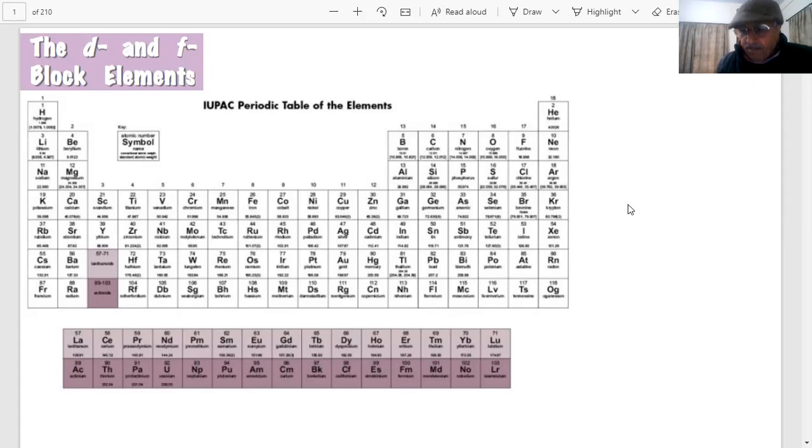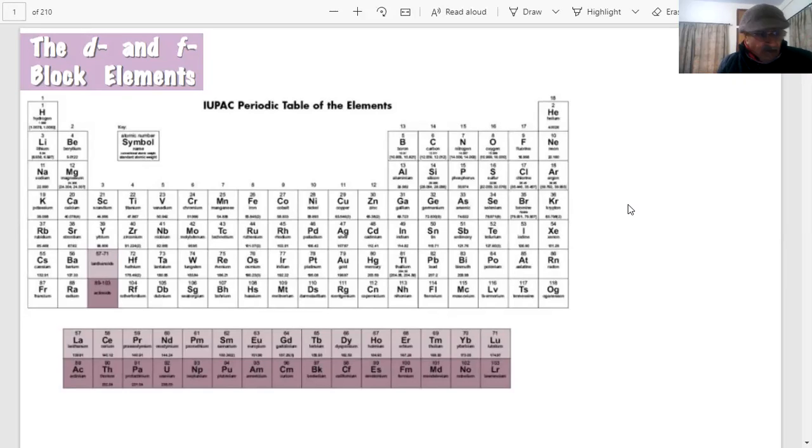So they have partially filled d orbitals in the ground state, or in the excited state, or in any of their oxidation states. If they are in the ground state, or if they can form compounds in any of their oxidation states in which there is a partially filled d orbital, they are transition elements, students.